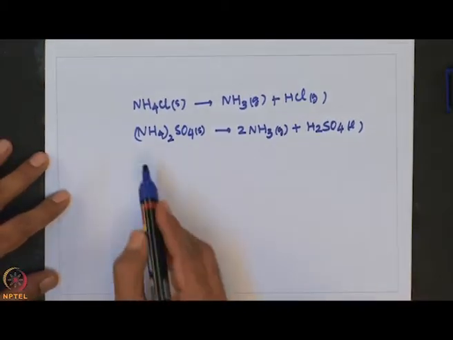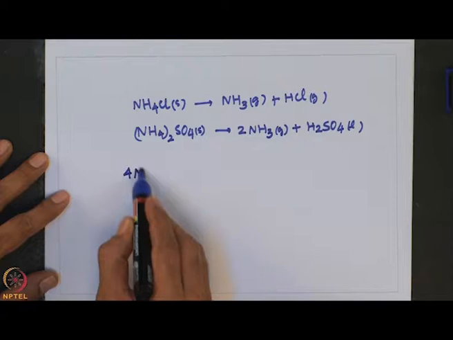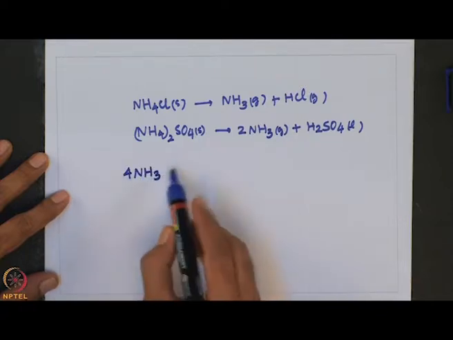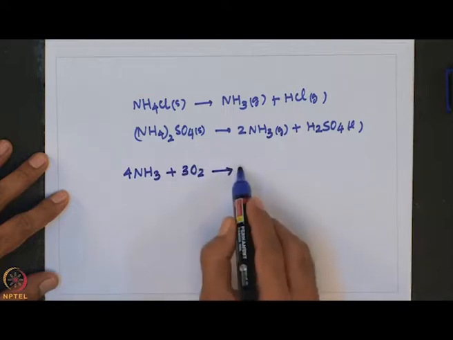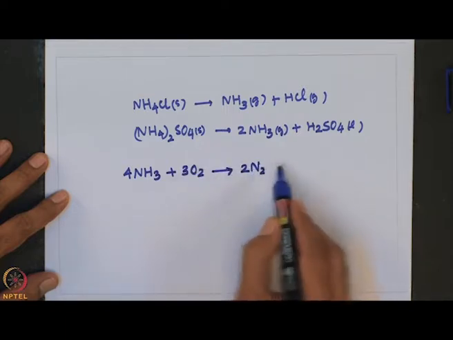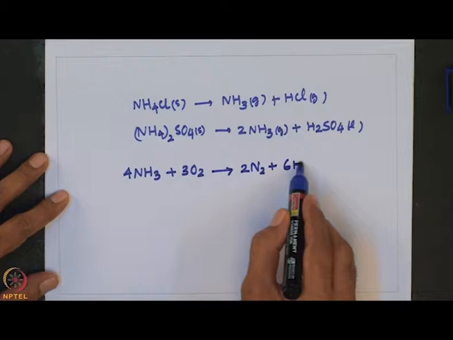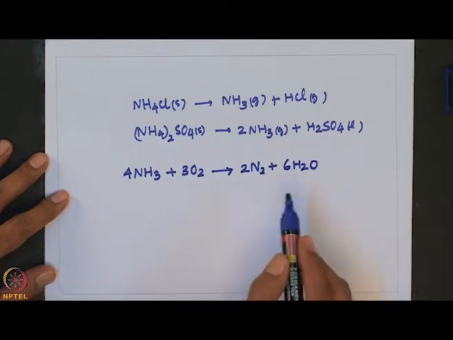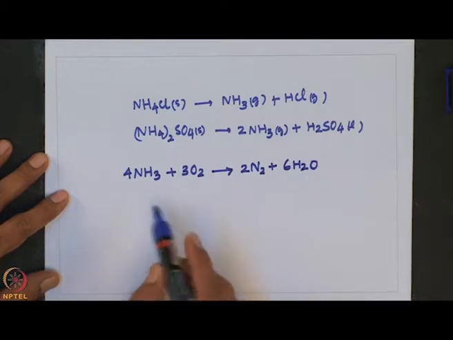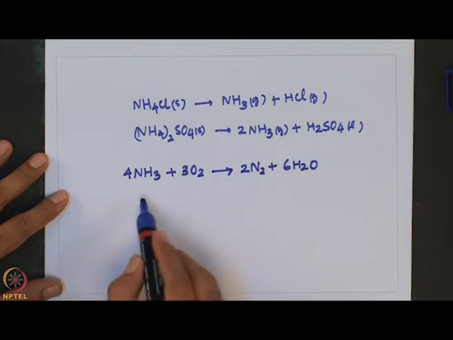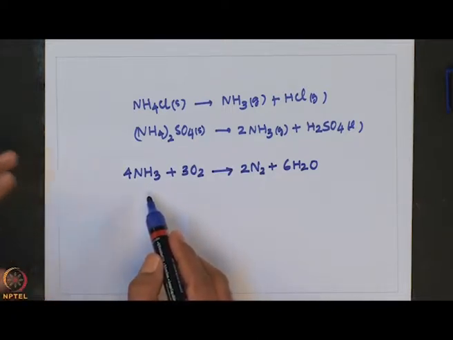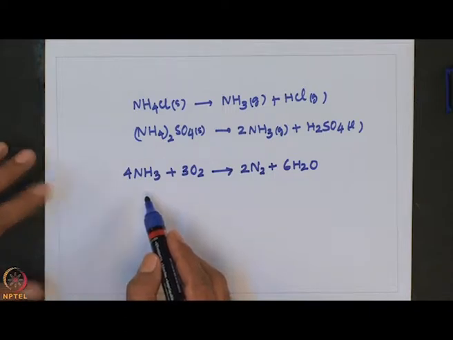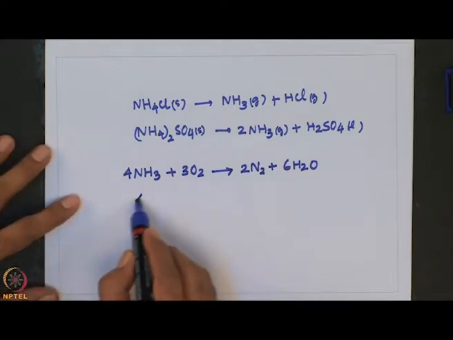For example, when ammonia reacts with oxygen, N2 is liberated. Okay. And when the reaction is performed using a catalyst of platinum or rhodium, NO is formed.